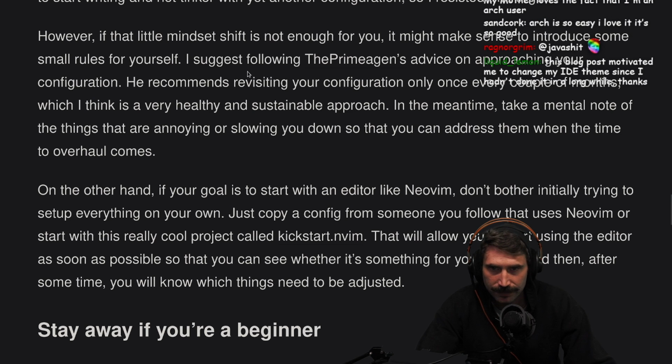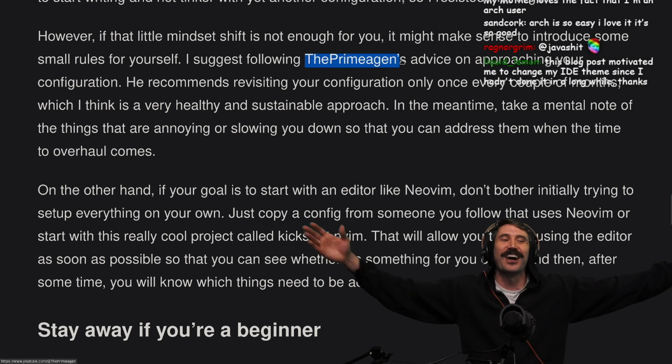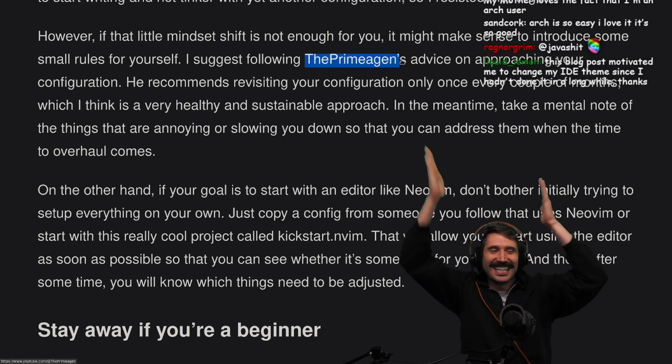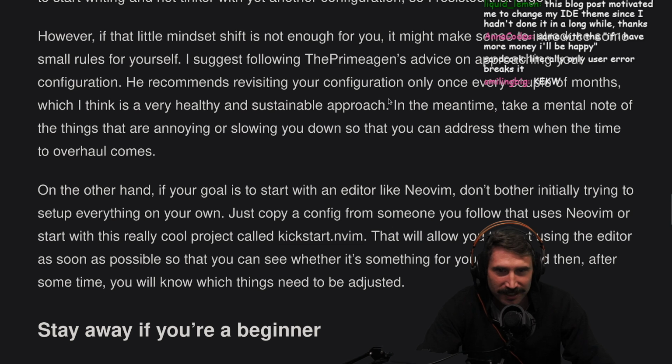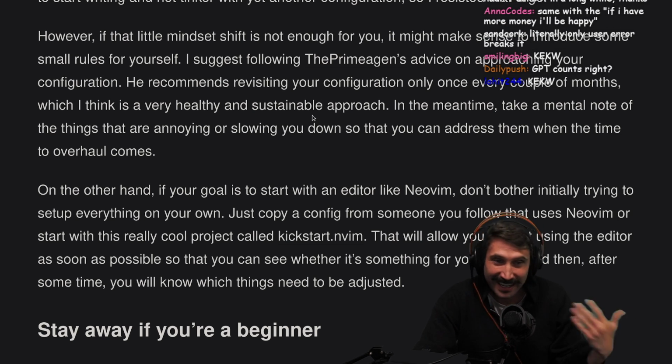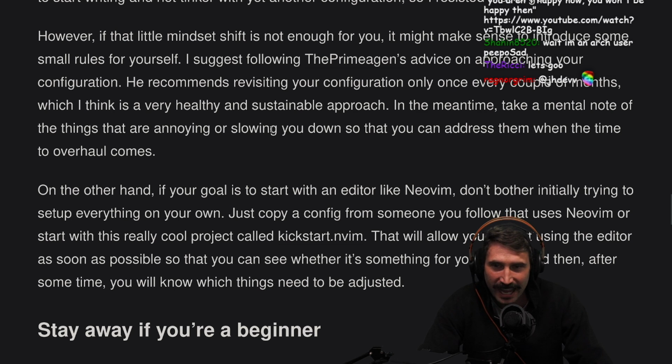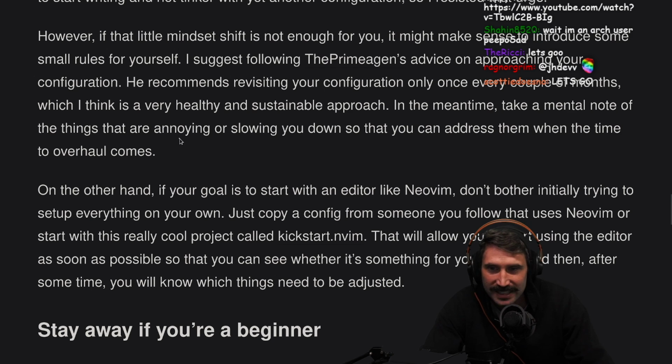However, if that little mindset shift is not enough for you, it might make sense to introduce some small rules for yourself. I suggest following the Primeagen's advice on approaching your configuration. He recommends visiting your configuration only once every couple months. I tend to do a couple months or a year. I time box it again, which I think is a very healthy and sustainable approach. In the meantime, take a mental note of things that are annoying and slowing you down so that you can address them when the time to overhaul comes.